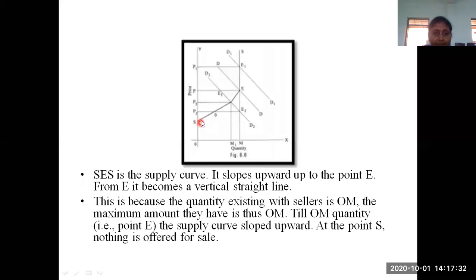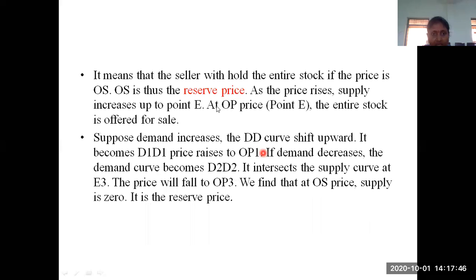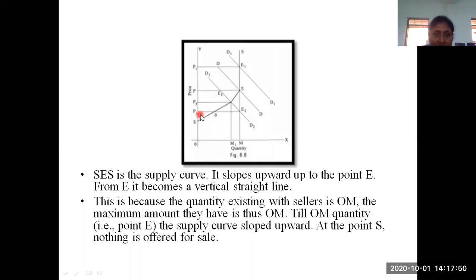So in this diagram, at OS, whenever the price value becomes OS here, the seller is not ready to sell his goods. So that OS price value is called the reserve price. Whenever the price rises from OS to OP, the basic demand curve cuts at a point called E. When you project this line onto the y-axis, the price value is OP.